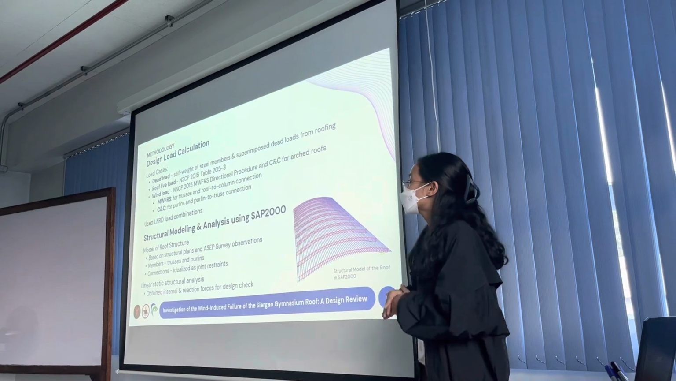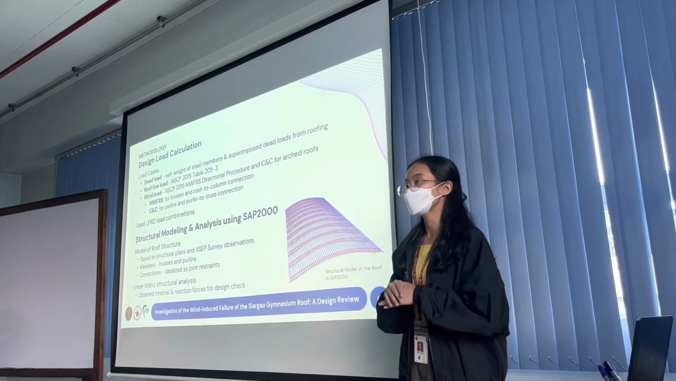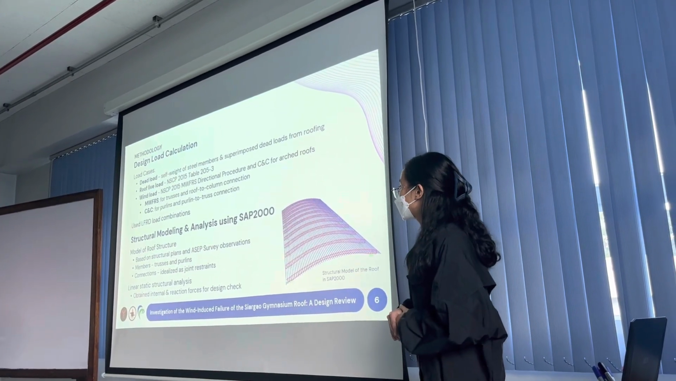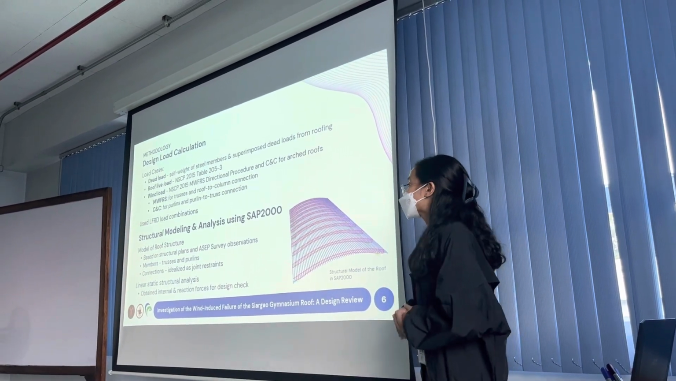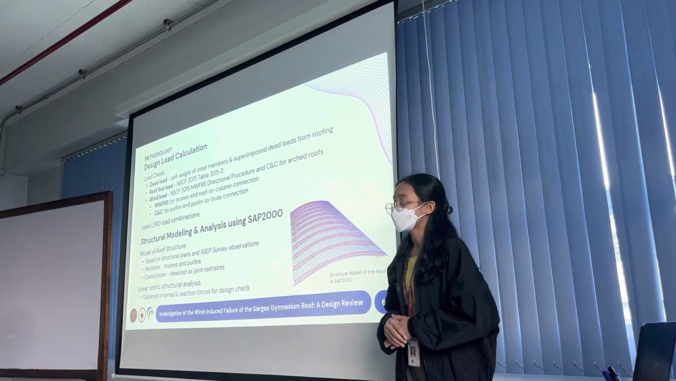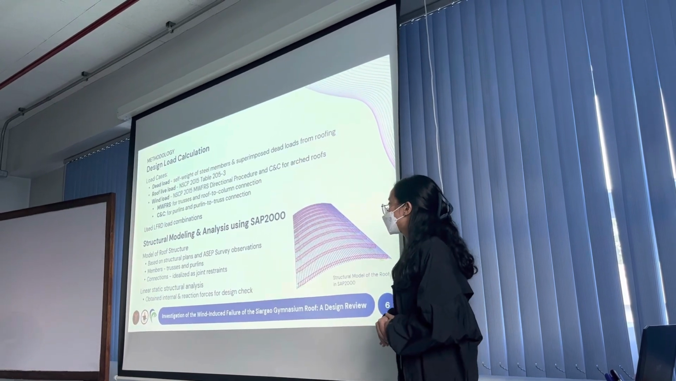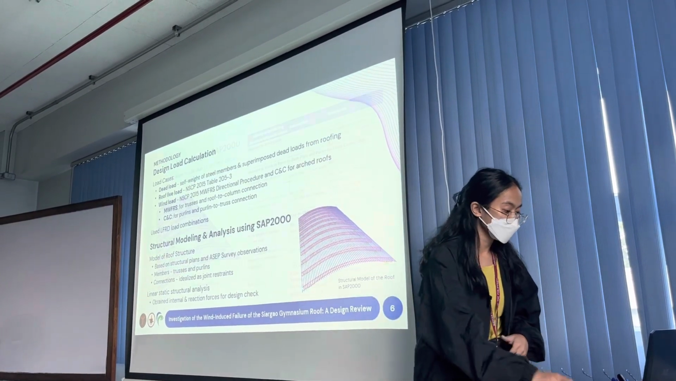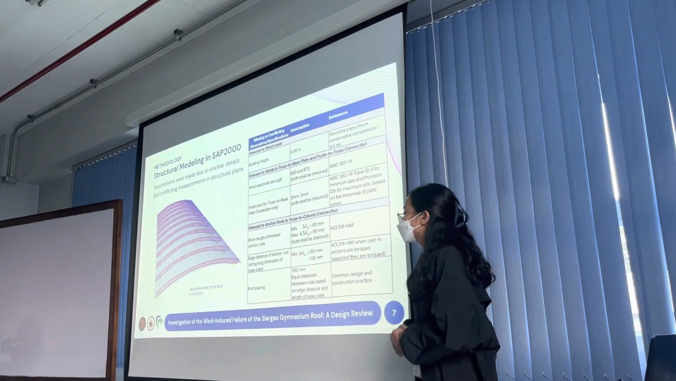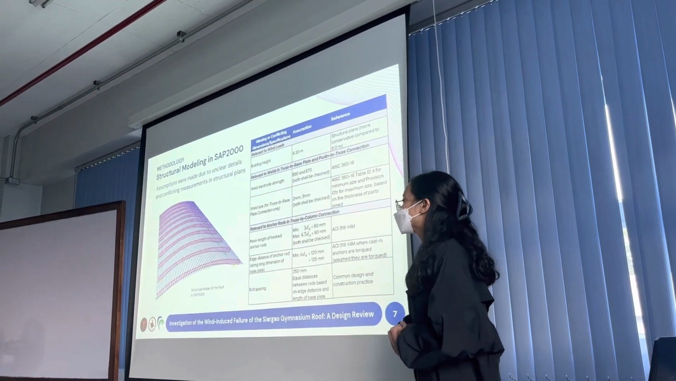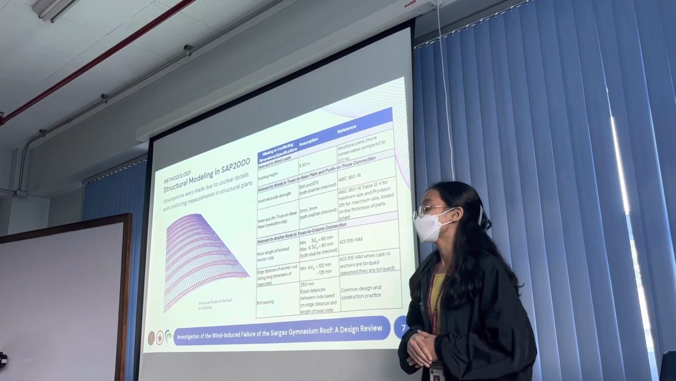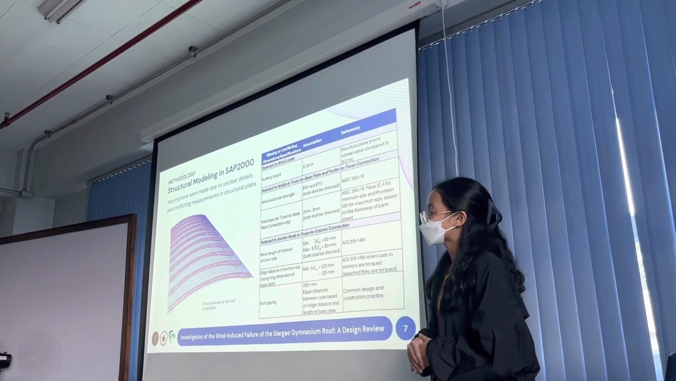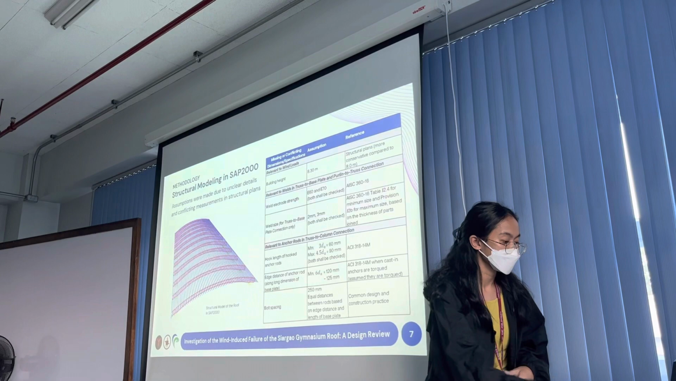Then prior to structural modeling, the member specifications were verified using attic survey observations. Then, the roof was modeled in SAP 2000 and a linear static analysis was conducted to obtain the internal forces for design check. Unfortunately, there were unclear details and conflicting measurements in the structural plans, so assumptions were made based on applicable design references as well as common design and construction practices.